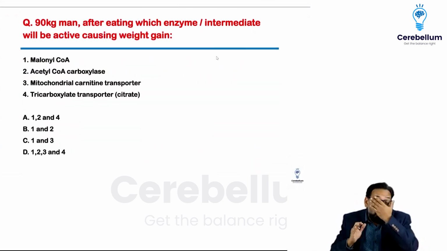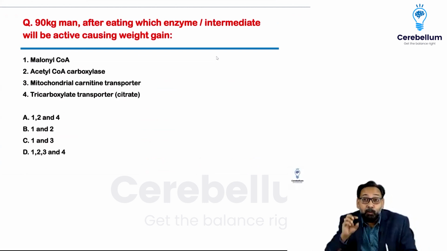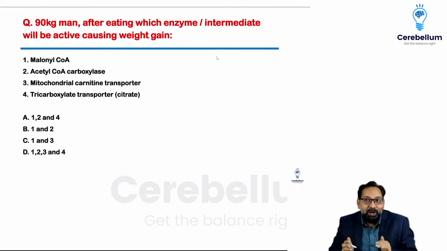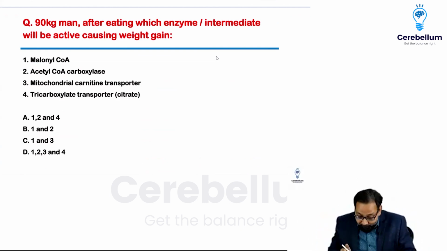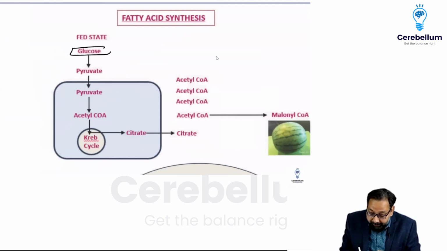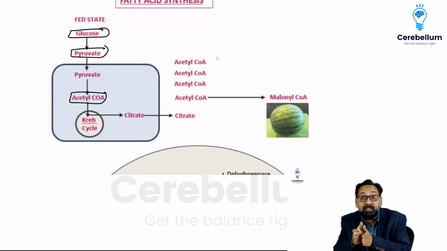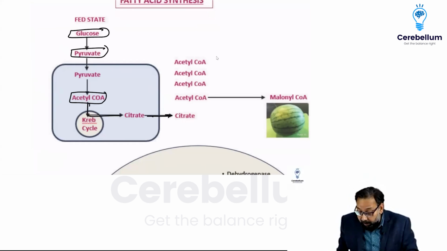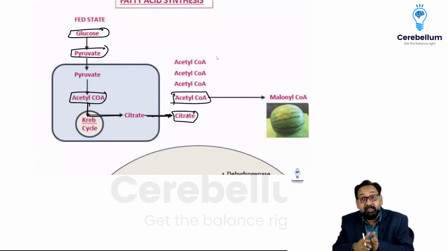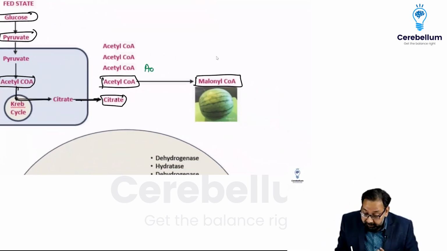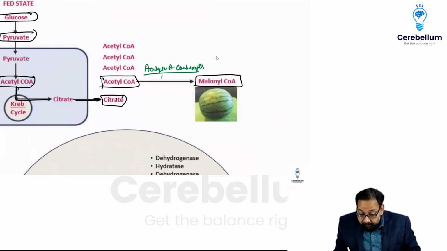If a person on a fat-free, carbohydrate-rich diet continues to grow, this kind of question is asked multiple times: if a person is taking carbohydrate, the weight increases. We all know that when we take carbohydrate, it comes to pyruvate, then acetyl coenzyme A, which binds with oxaloacetate to form citrate. Then citrate comes out of the mitochondria and fatty acid synthesis occurs in the cytosol. This acetyl coenzyme A is converted to malonyl coenzyme A by the enzyme acetyl coenzyme A carboxylase. This is the rate-limiting enzyme.